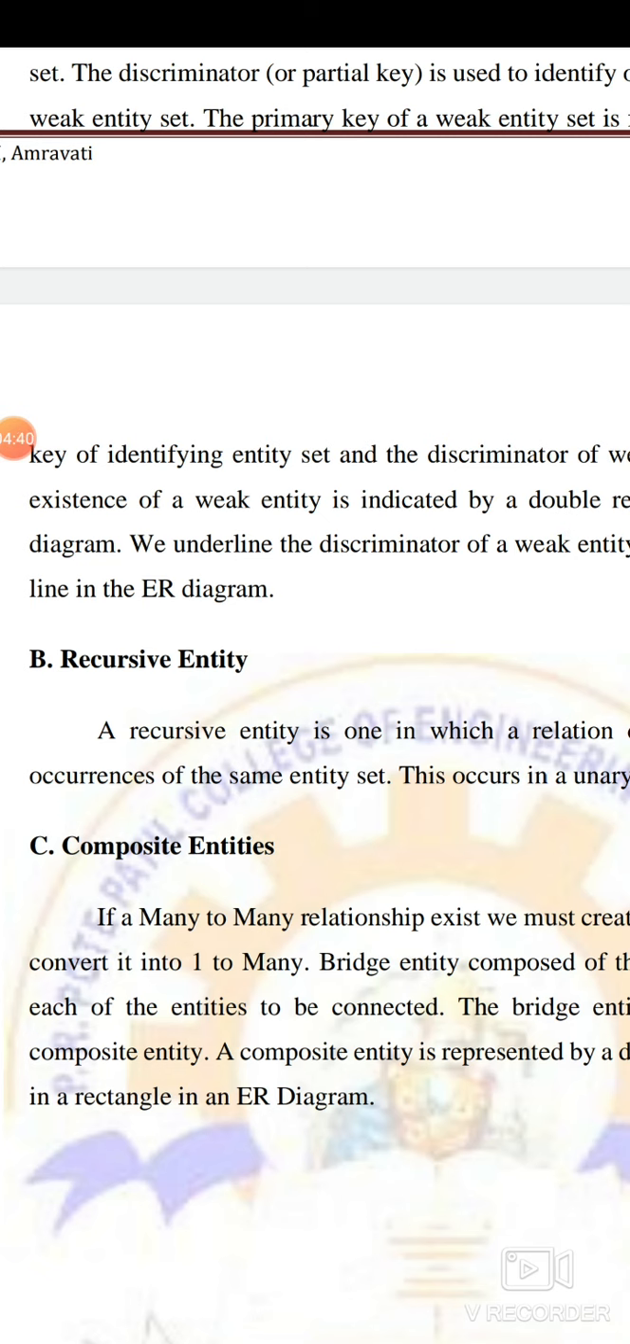So they are existence-dependent entities; their existence is dependent on other entities. Suppose now name and class. If I write the name Shubham, ID is S1, name is Shubham, class is A. There can be 4, 5, 6, 10 or many students having the same name Shubham in the same class. So Shubham A, Shubham A, Shubham A.